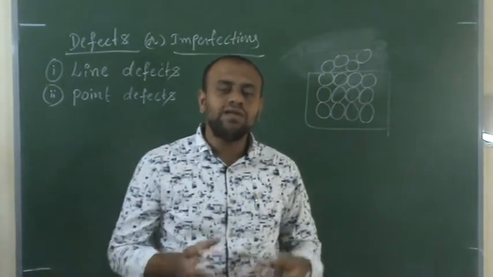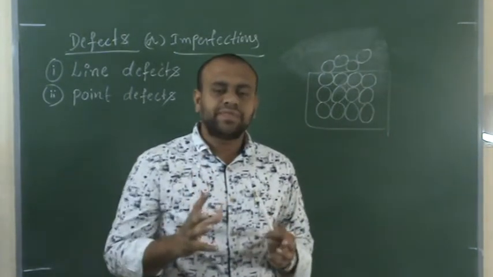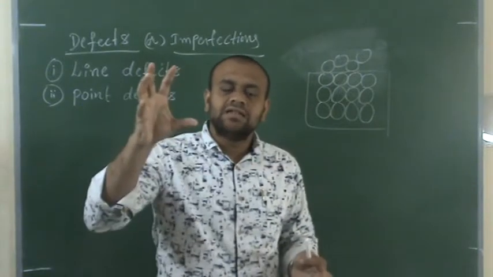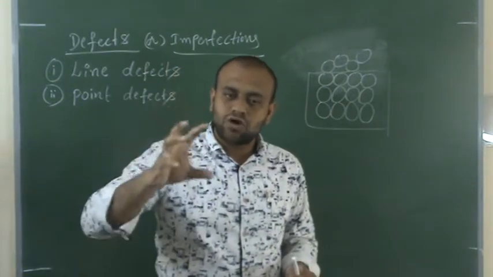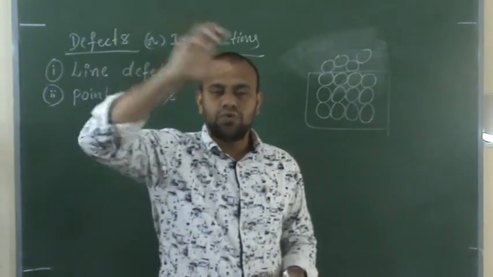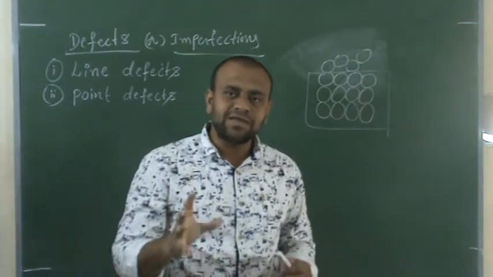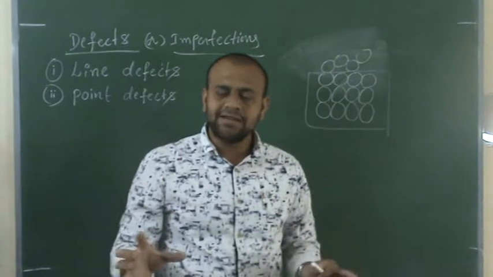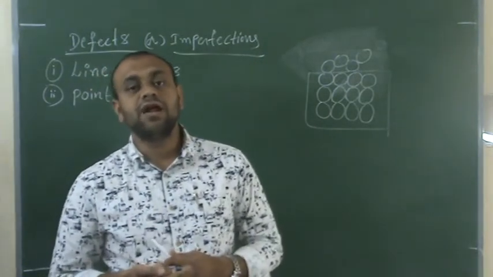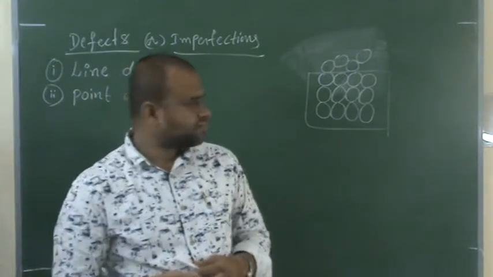I'll tell you once again what line defects are. In a crystalline solid, if the defect happens throughout a line, whether it is in a column or in a row, then it is said to be a line defect. Got it? Yes.